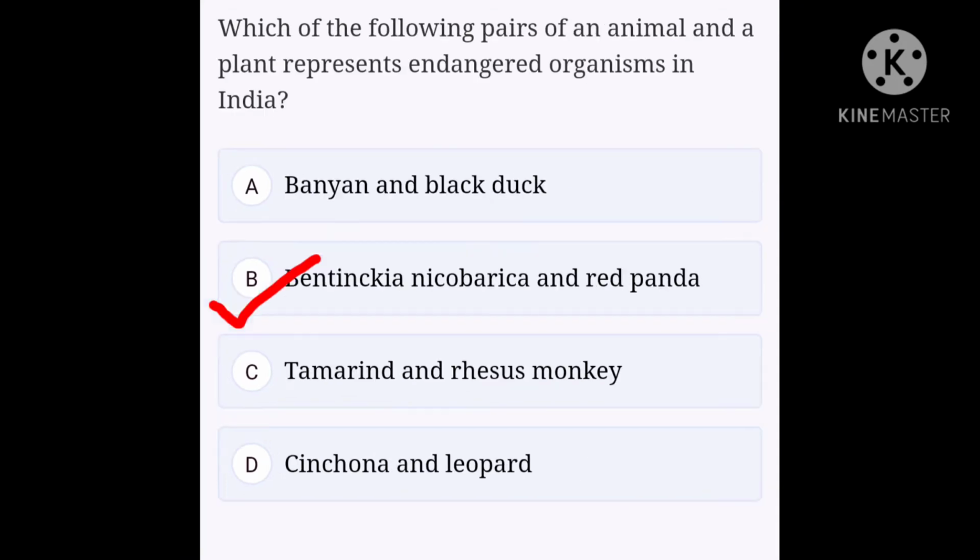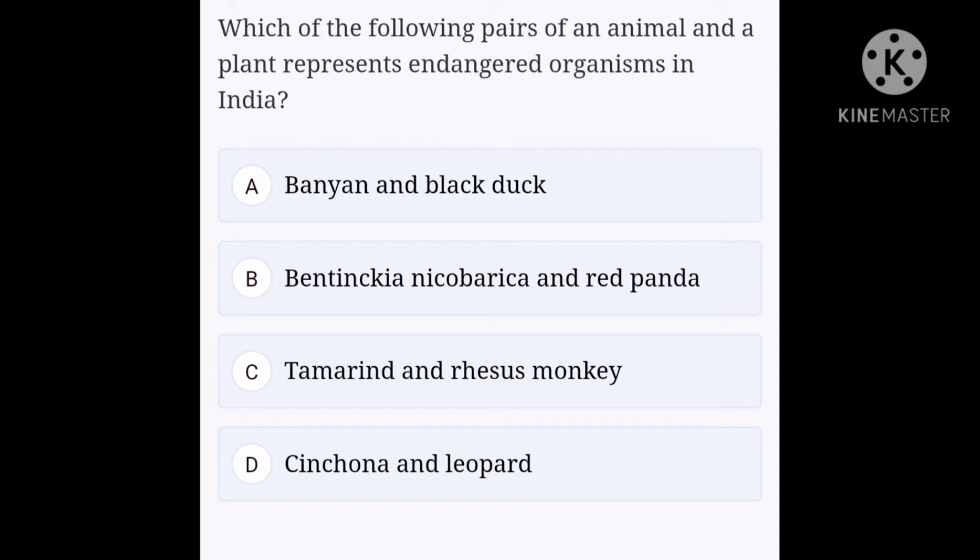Okay, next question. Which of the following pairs of an animal and a plant represents endangered organisms in India? Option A banyan and black duck. Option B Bentinckia nicobarica and red panda. Option C tamarin and rhesus monkey. Option D cinchona and leopard.